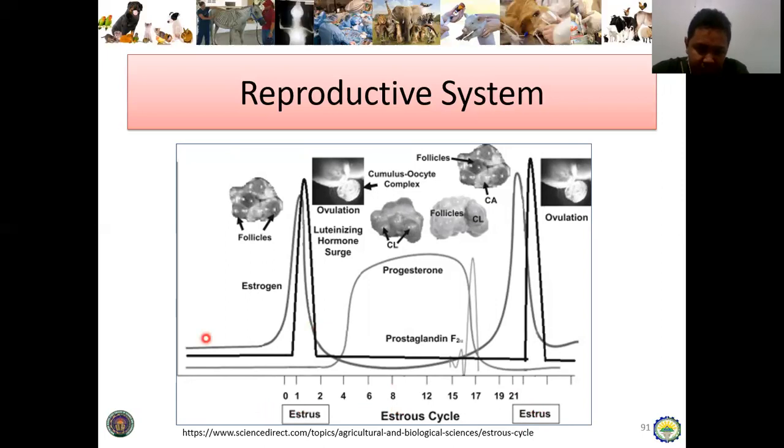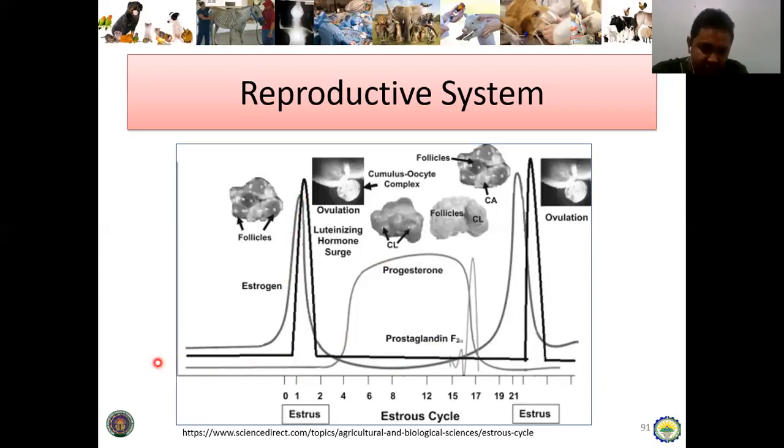So as you can see, this line shows the estrogen, and then ang darker black is the luteinizing hormone. And then aring isa ni, sorry medyo black and white lagi ta. This is the flow of the progesterone and then the PGF2 alpha. So as you can see, once musaka ang concentrations ng estrogen sa bloodstream ng animal, once maabot na sa iyang point, that will initiate the LH surge.